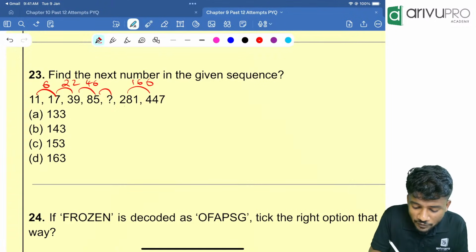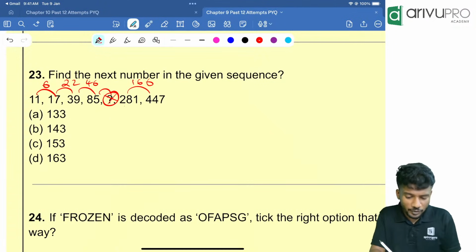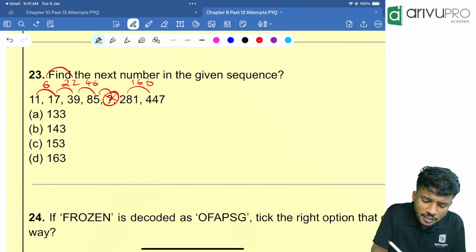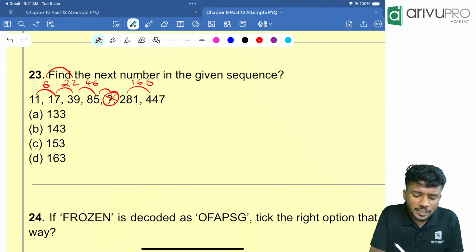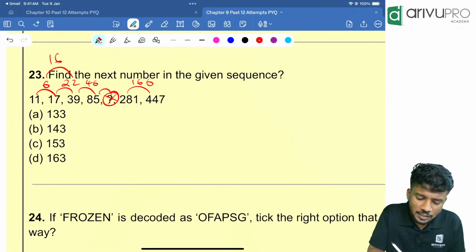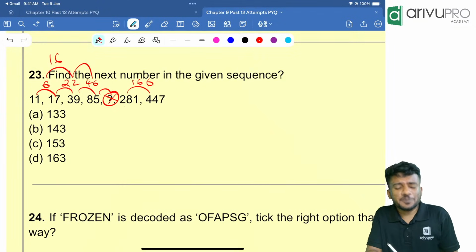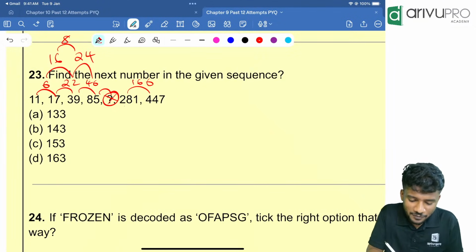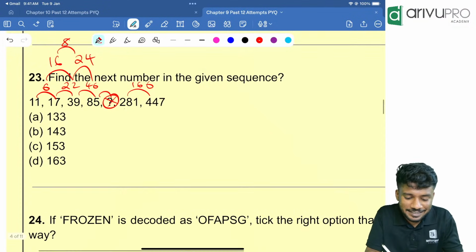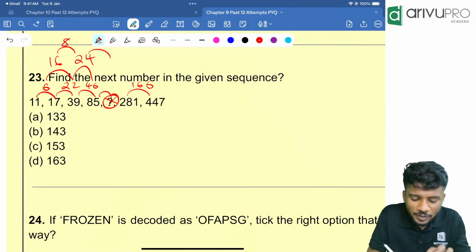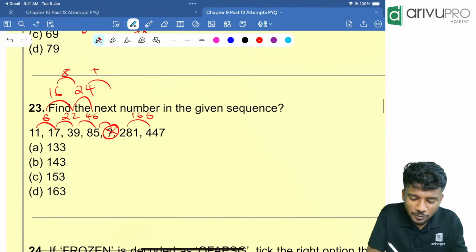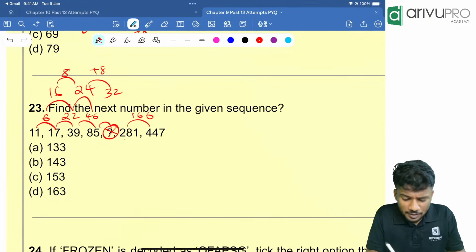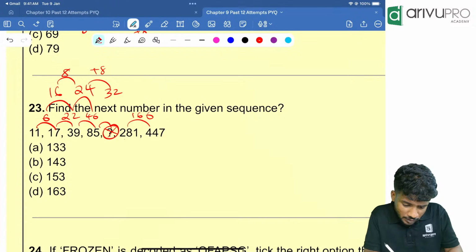Now people, we need to find the number which is missing over here. If you look here, there is another pattern followed. 22 minus 6 is how much? 16. Then 46 minus 22 is how much? 24. There is a common difference happening, like 8 is getting added. So the next number should be 24 plus 8, which is nothing but 32. So 32 is coming over here.